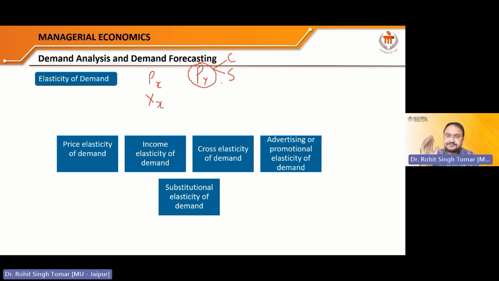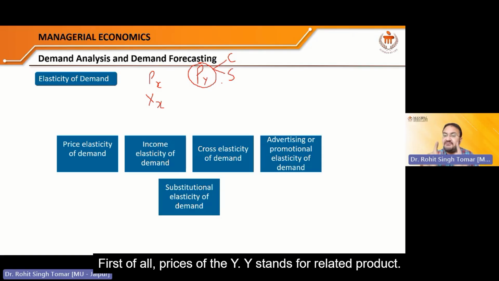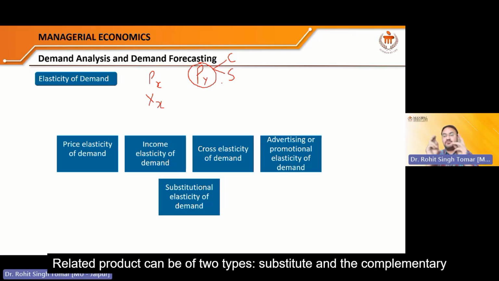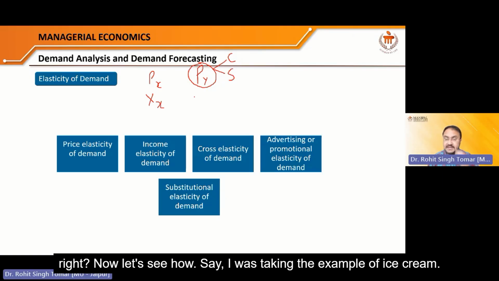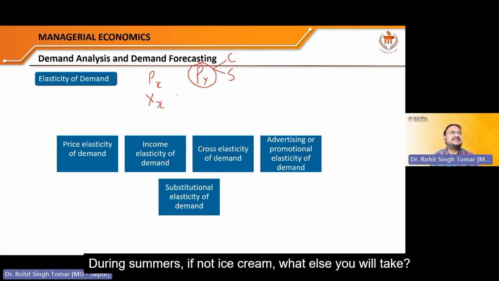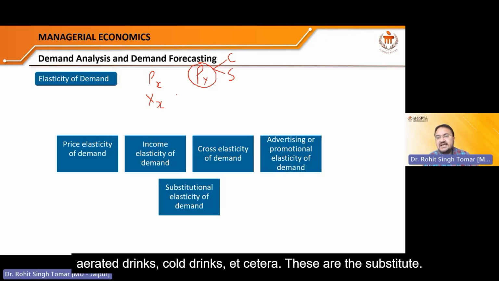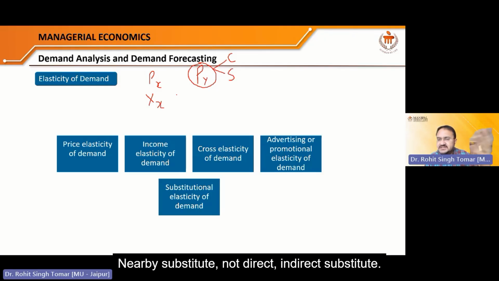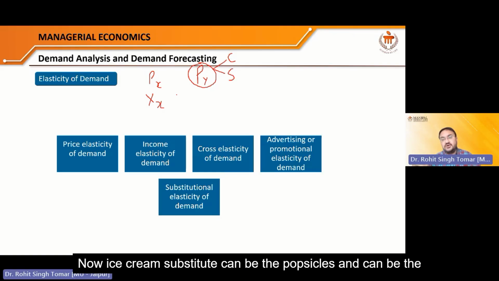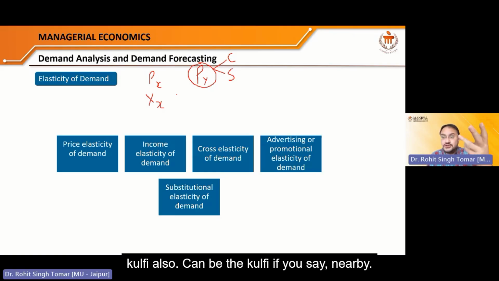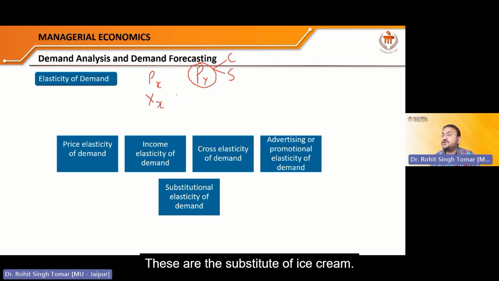I'll give you an example. First of all, prices of the Y. Y stands for related product. Related product can be of two types: substitute and complementary product, right? Now let's see how. I was taking the example of ice cream. During summers, if not ice cream, what else will you take? You take chilled fruit juice, aerated drinks, cold drinks, etc. These are nearby substitutes, not direct, indirect substitutes. Ice cream substitutes can be popsicles and can be kulfi also. These are the substitutes of ice cream.